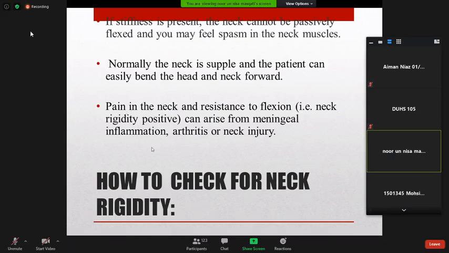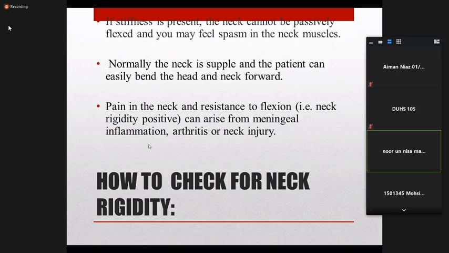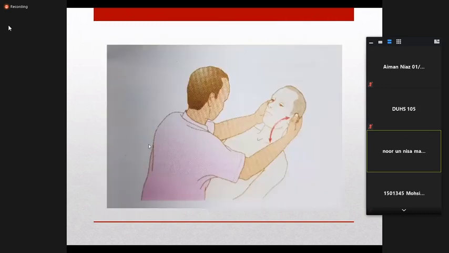So this is neck rigidity. Neck rigidity is positive when you feel resistance or the patient develops pain when he tries to move the neck, to flex his neck. That is positive neck rigidity. We perform it like this. Okay.